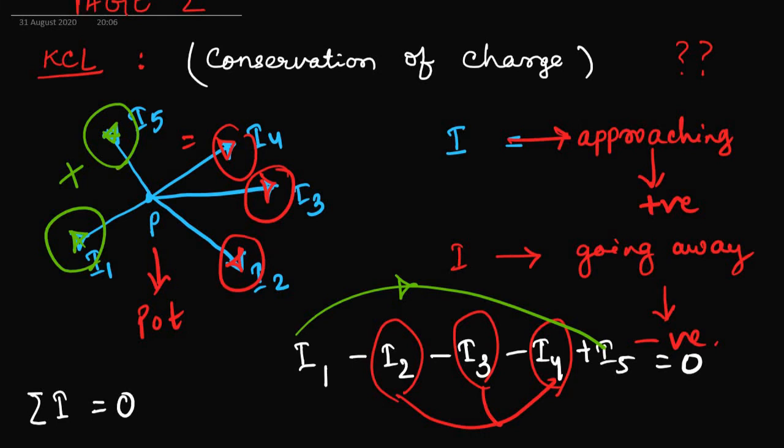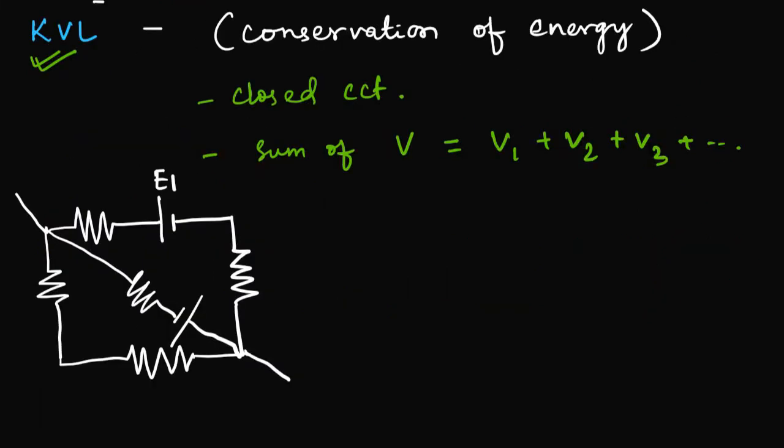Next is Kirchhoff's voltage law, which is dependent upon the conservation of energy, and the prerequisite is it should be applicable to only a closed circuit. It states that the total voltage across a complicated closed circuit should be equal to the individual voltages or EMFs in each arm.